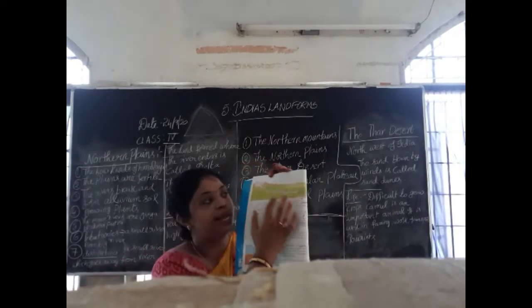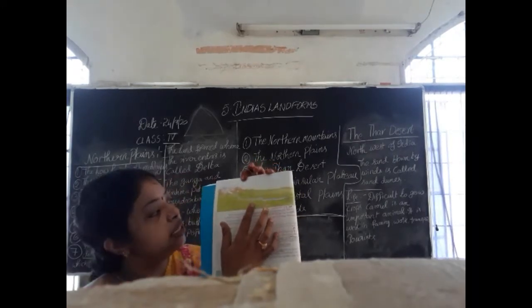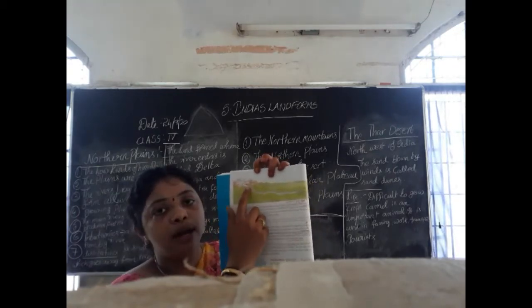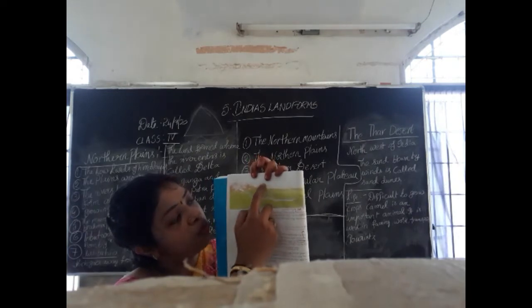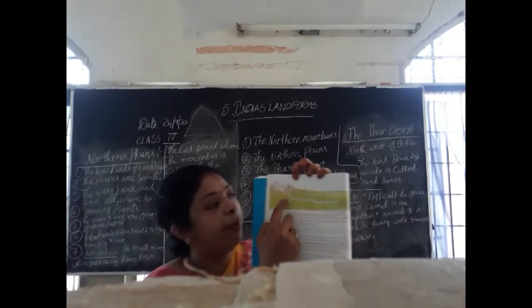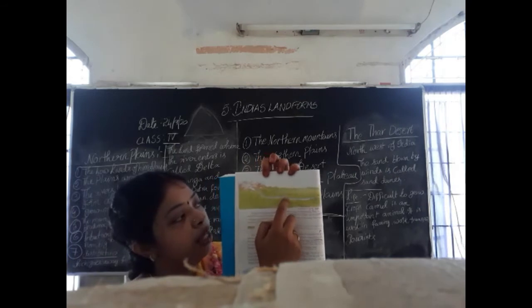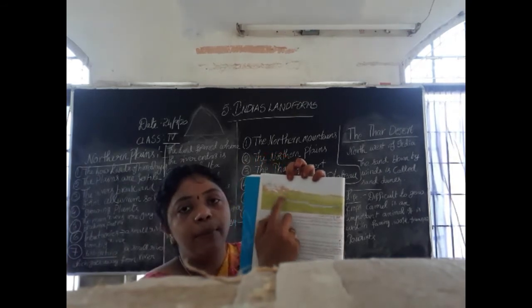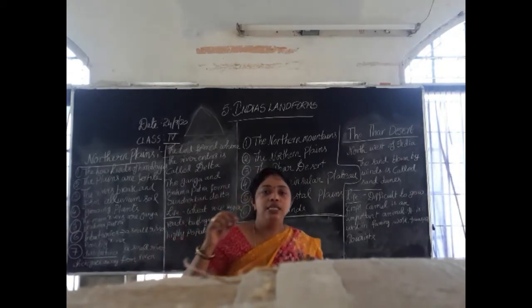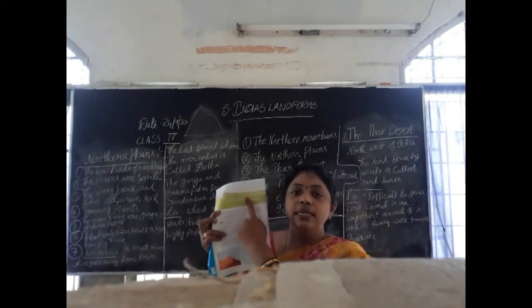These are the northern plains. The greenish area is called the northern plains. In this, what happens? You can see from up in the Himalayas, the rivers Ganga and Brahmaputra are coming down here. And here, see, one small river is formed away from the main river. See, this is the main river. From the mountains, one main river is coming. The small river formed from the main river is called a tributary.